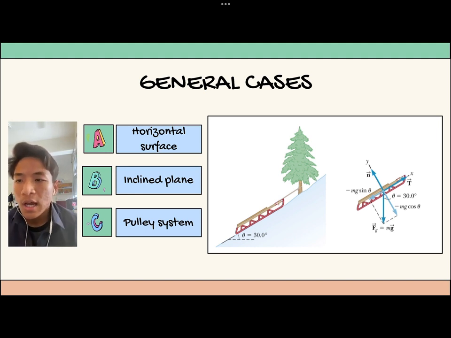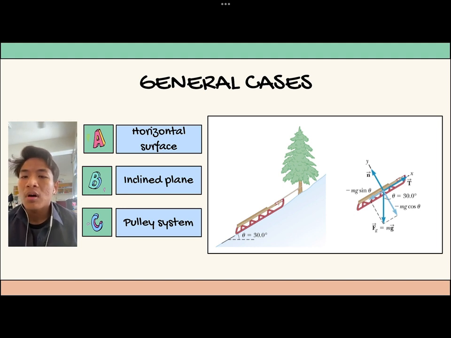As we can see, our normal force acts perpendicular to the surface, but the weight acts downward. So for the sum of forces in the y direction, we cannot use normal and weight directly; instead we split the weight into x and y components, negative mg sin 30 and negative mg cos 30. The sum of forces in the y direction will be normal and negative mg cos 30, while the sum of forces in the x direction will be tension and negative mg sin 30.